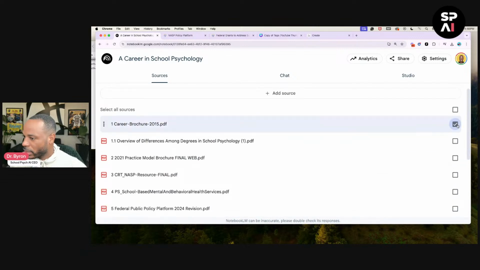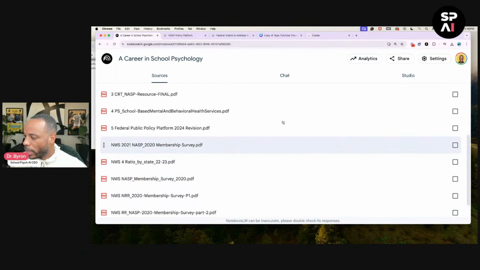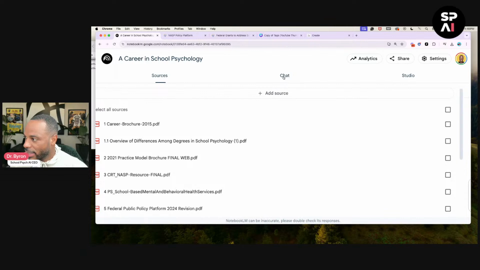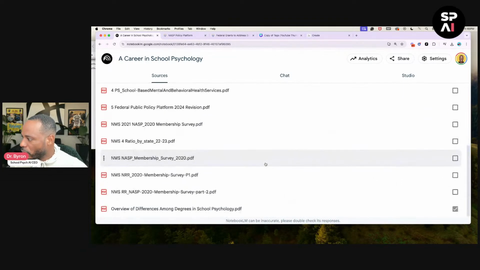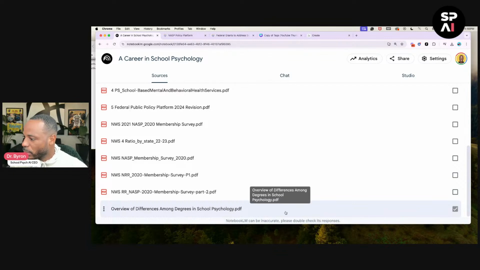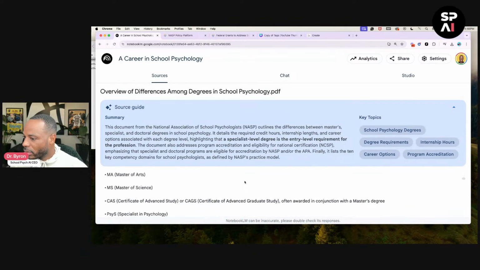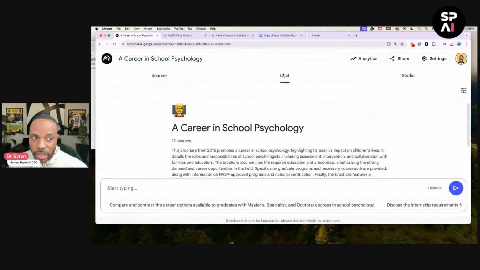And so actually we're going to start with this, which was supposed to be 0. Click that. Okay. So now we have the one source selected. Now that we have the one source selected, I'm going to come over here. It says 12 sources, but because I only have the one, it's going to make sure that I only chat against this one right here, which is awesome. Okay. And now this is giving us, I clicked it, an overview of that article, which is really cool as well.